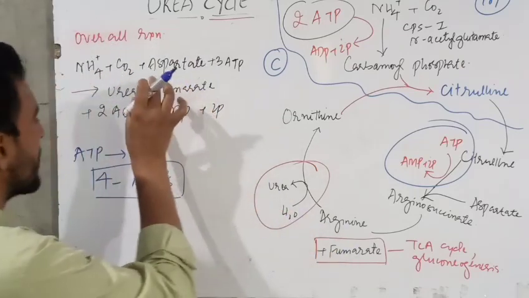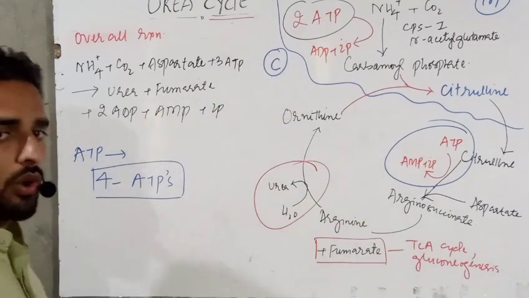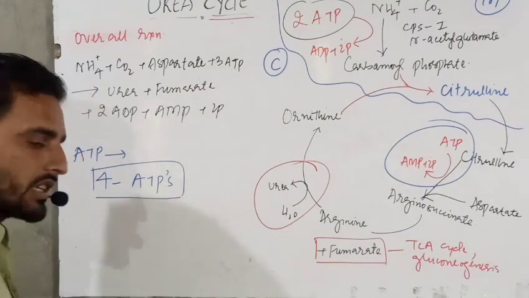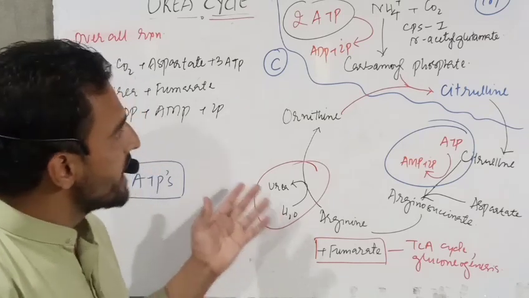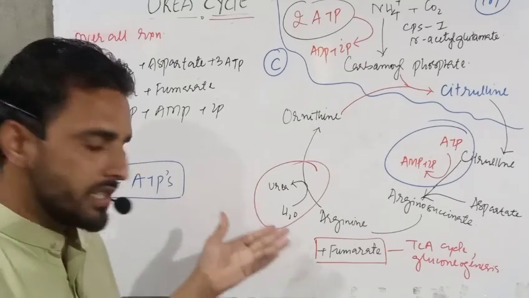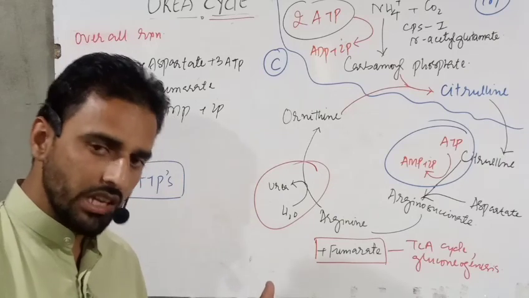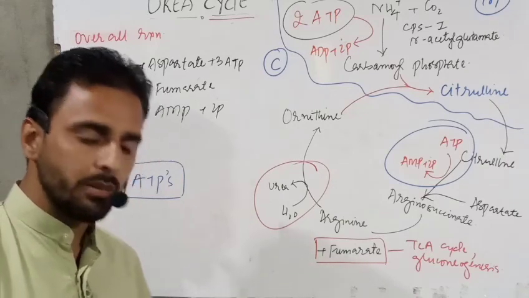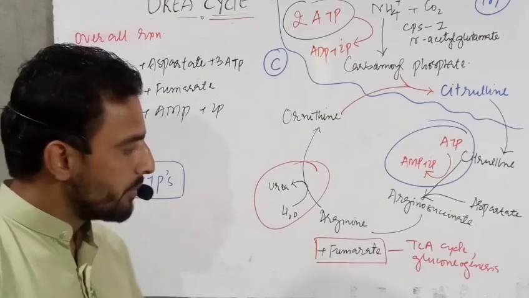This is a general reaction, but if we go to a proper point, then 4 ATPs are utilized in the urea cycle. Now, this was about the urea cycle, which takes place inside the liver of an organism, and this urea is produced inside the liver. Finally, it is transported via the blood stream to the kidneys. From the kidneys, it is excreted out from the body.